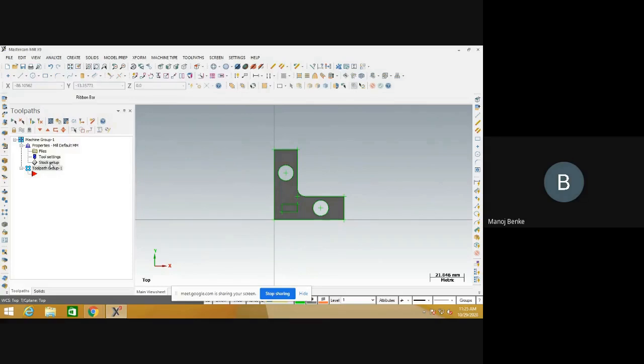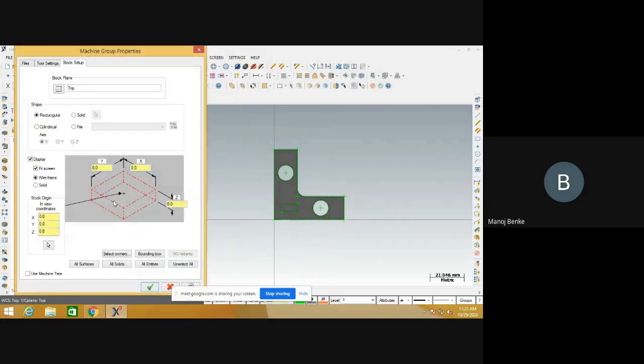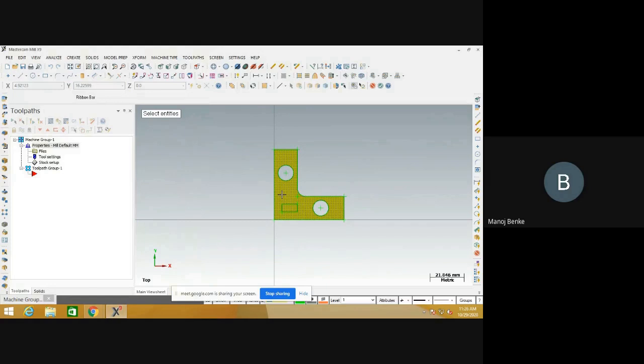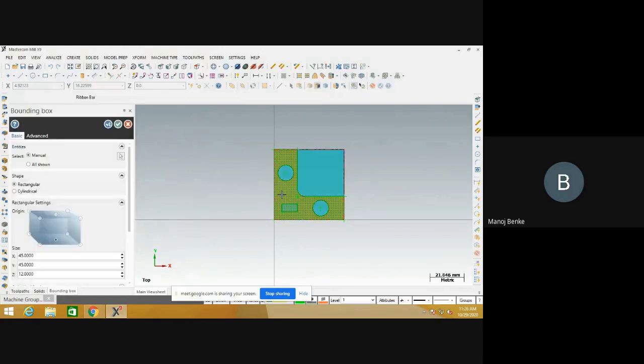You can click on the stock setup button. This is the rectangular plate, so our raw material should be a rectangular plate. Click on the bounding box button. See, in this window there is a bounding box button. Click on it, select the component and press enter.